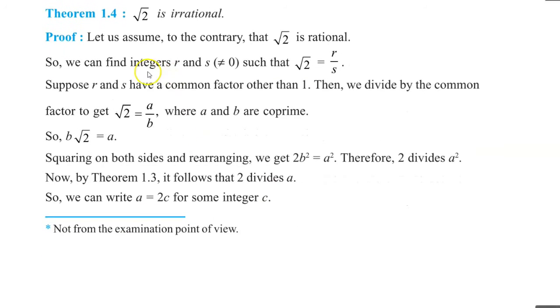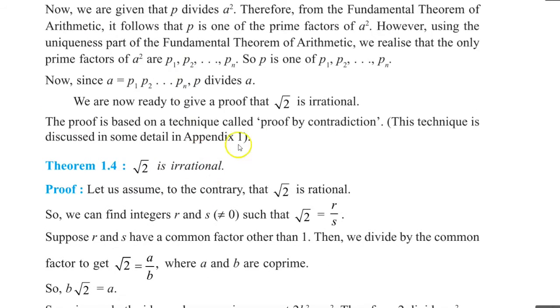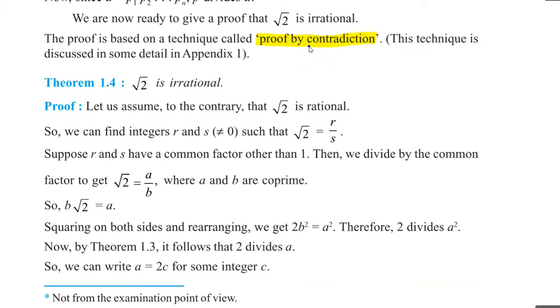Now let's solve theorem 1.4, root 2 is irrational. Whenever they are asking like this, we start with the assumption to the contrary. This is known as proof by contradiction. Contradiction is nothing but the opposite. So if they are asking us to prove root 2 is irrational, we just have to assume that root 2 is rational, which is the opposite of irrational, and we should proceed.